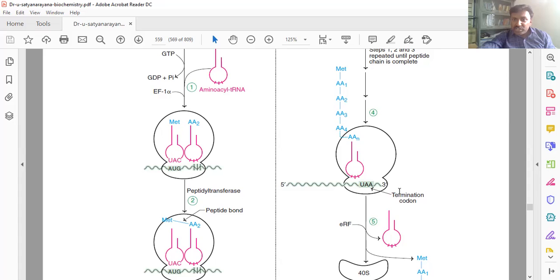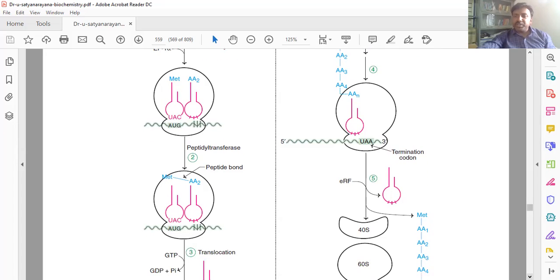It stops when the termination codon UAA, UAG or UGA appears on the mRNA. The amino acid tRNA will not come to the A site, so it will stop.